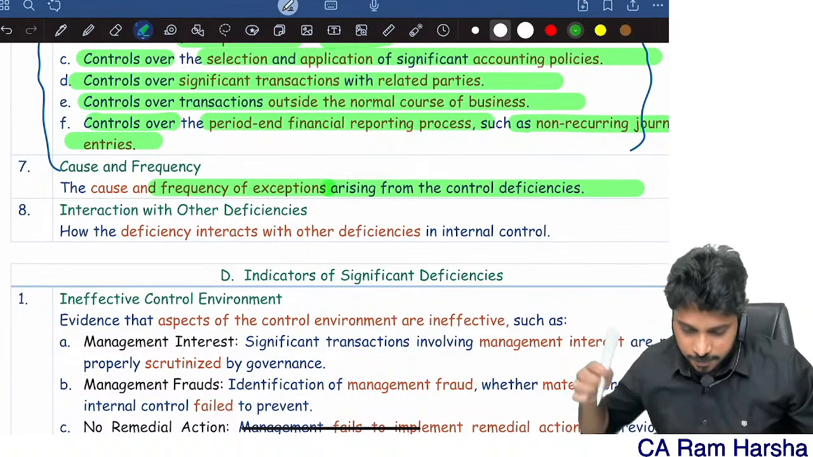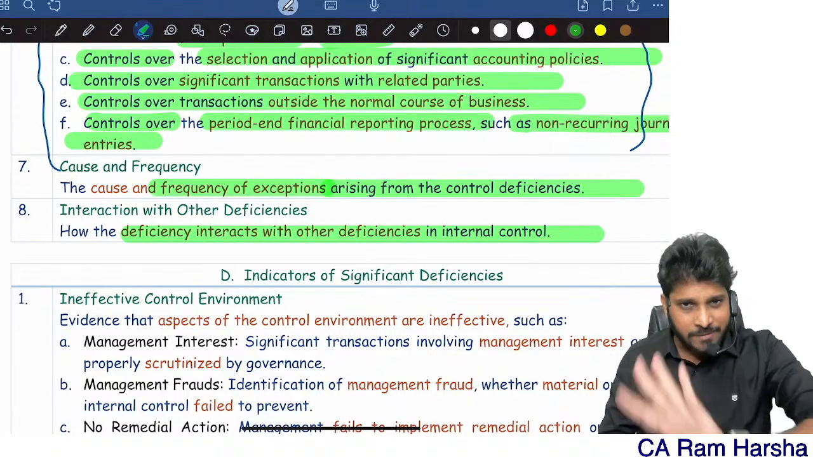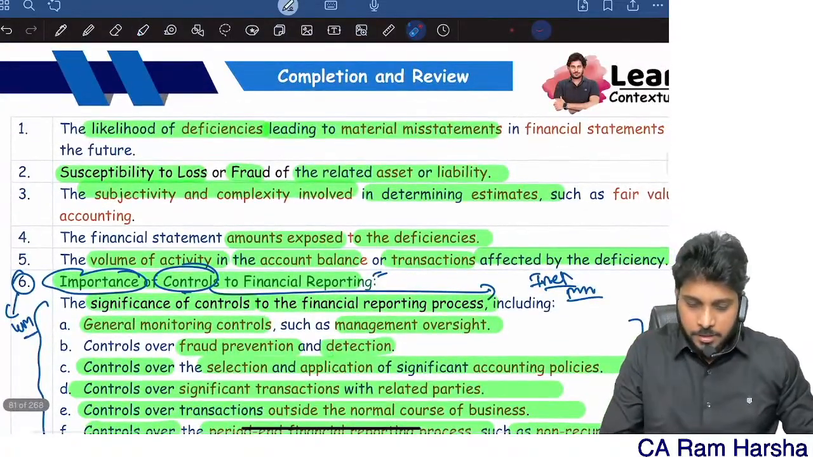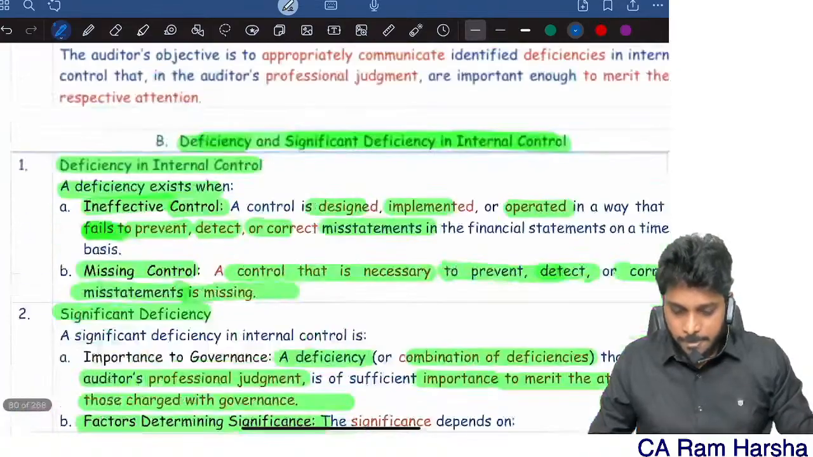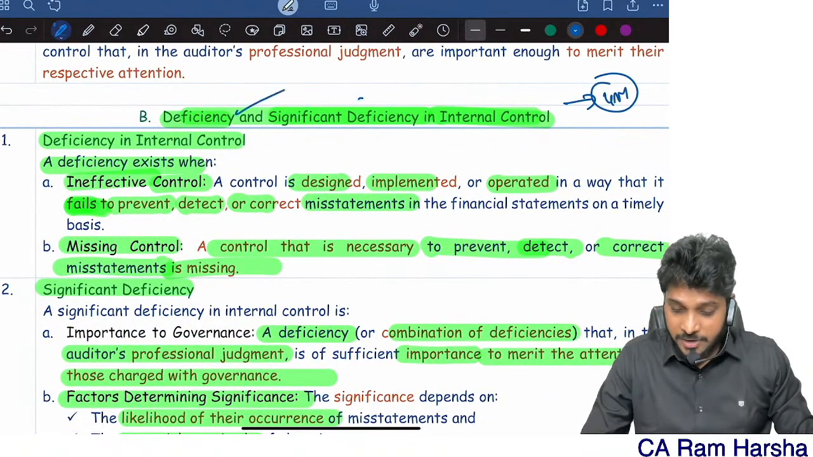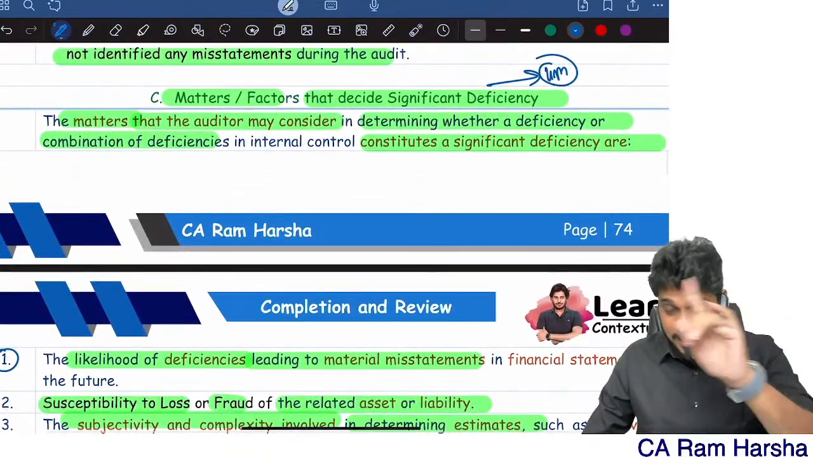Next, interaction: how the deficiency interacts with other controls. Don't worry, it's very simple, I'll simplify this. What are the factors? This you remember, this you read. They may ask you this main question straight away for a 4 marks question: the meaning of deficiency, the meaning of significant deficiency, or what are the factors that decide significant deficiency.